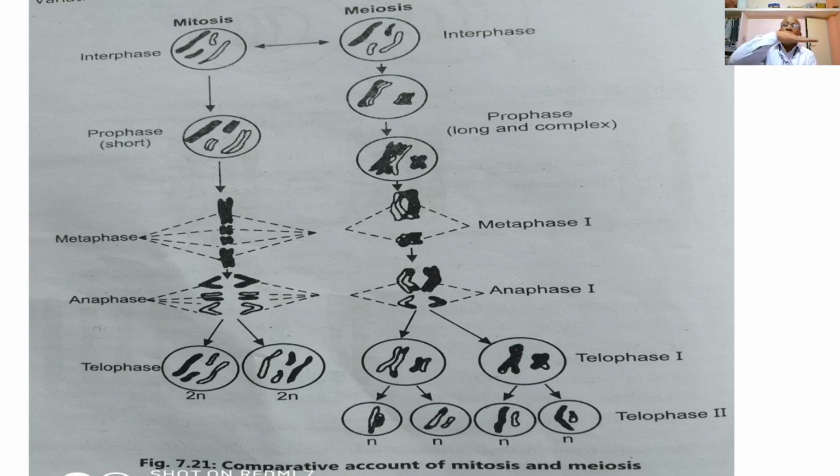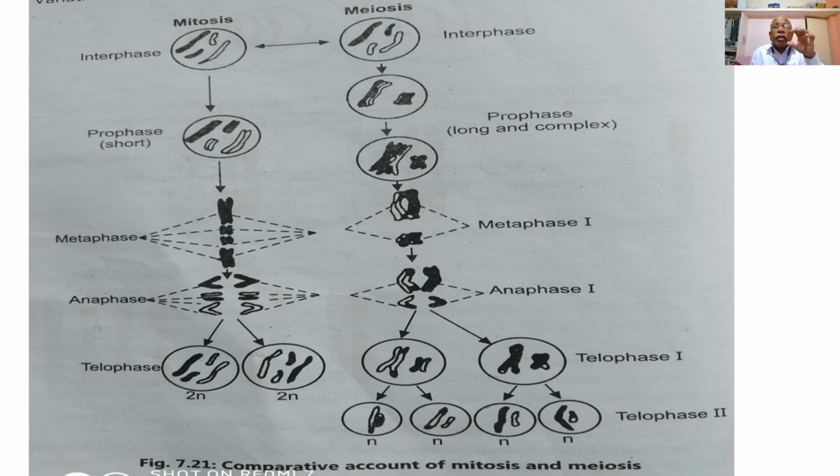Then during metaphase of the mitosis, the chromosome complements get arranged at the equatorial plane. The spindle fibers developed from the opposite poles of the cell reach the equatorial region, where they get connected with the centromeres of the chromosome complements. Then comes anaphase, during which the diploid set of the chromosomes are pulled away from the equator line to form two daughter nuclei, each with a diploid set of the chromosomes.